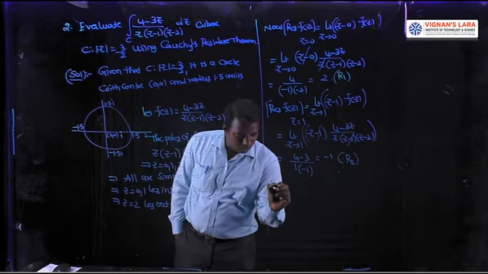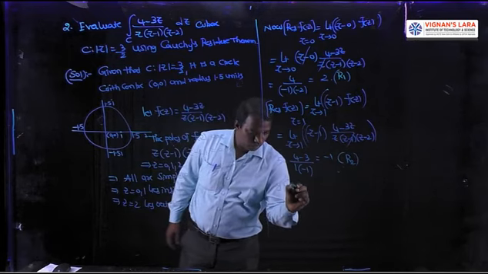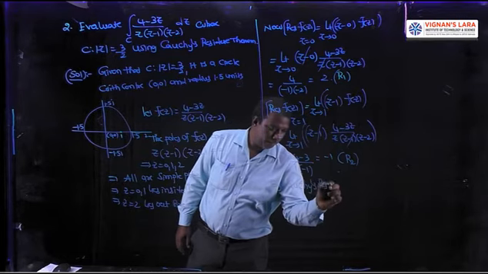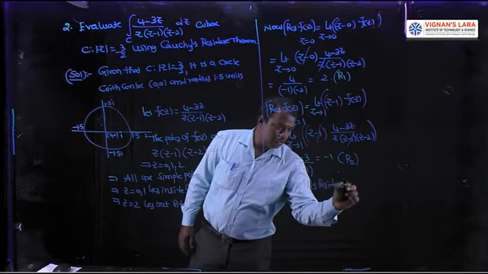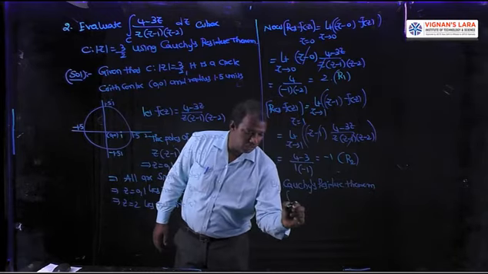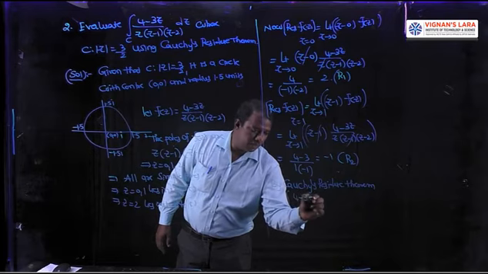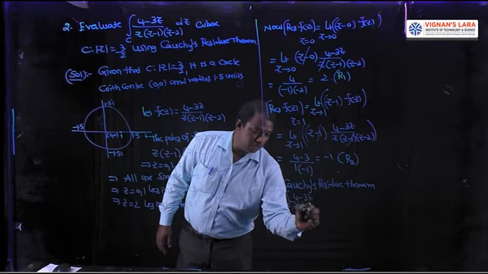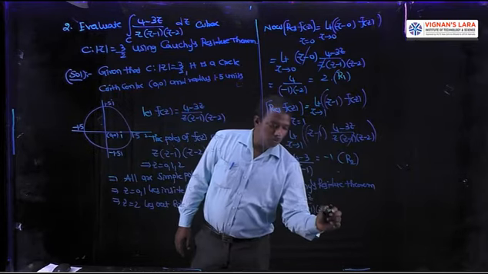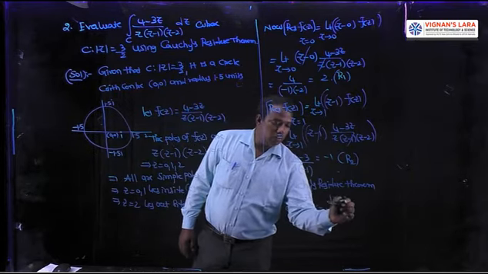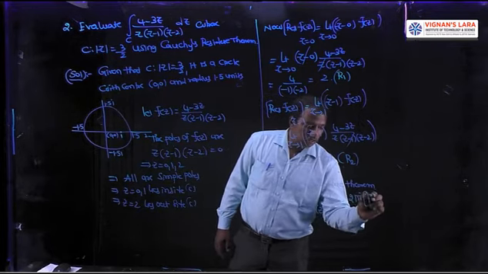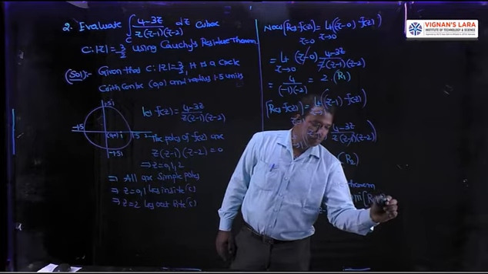Therefore, by Cauchy residue theorem, the integral over C of (4 minus 3z) / (z(z minus 1)(z minus 2)) dz is equal to 2 pi i into (R1 plus R2).